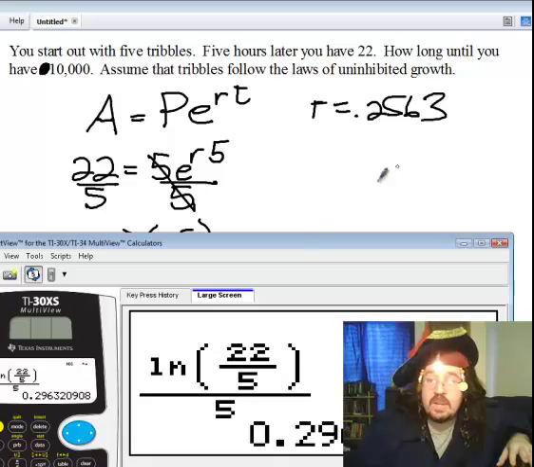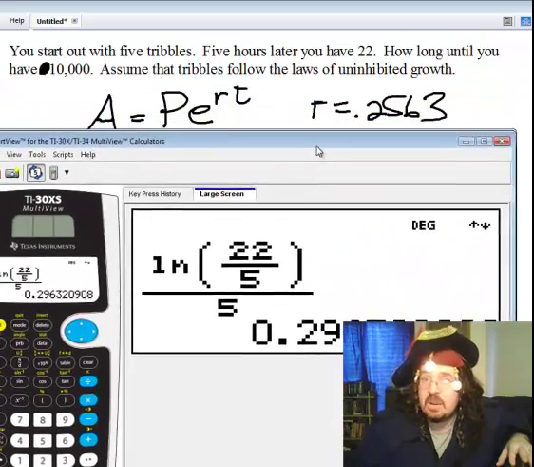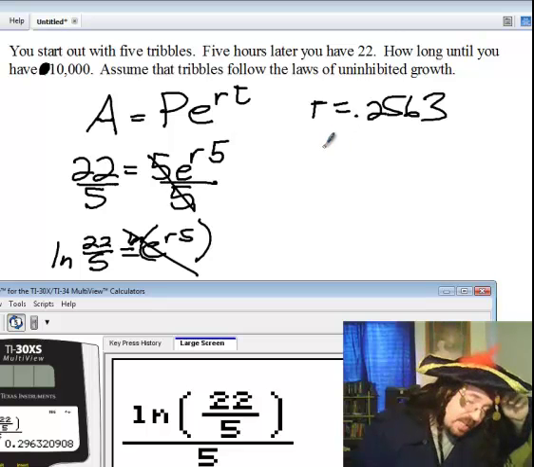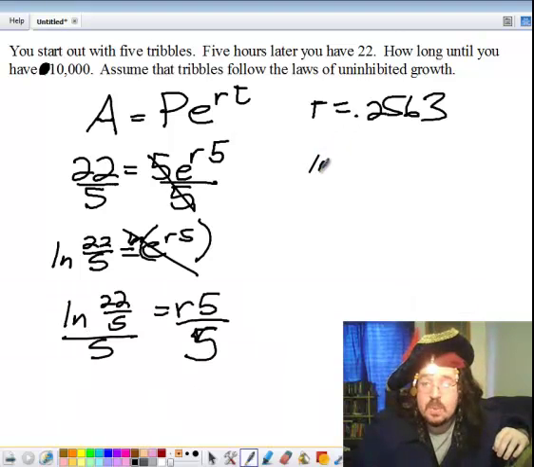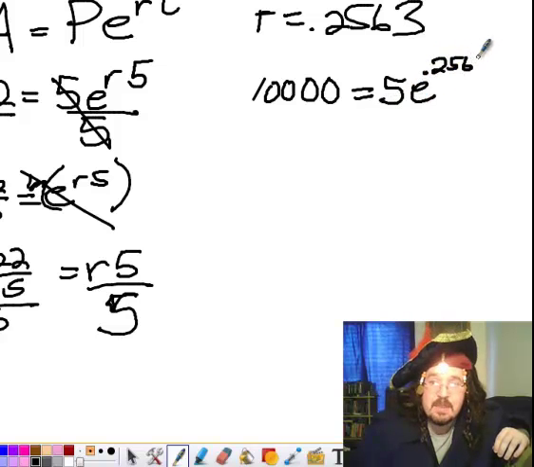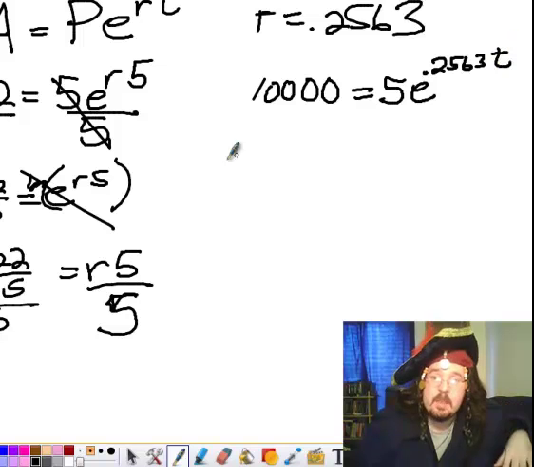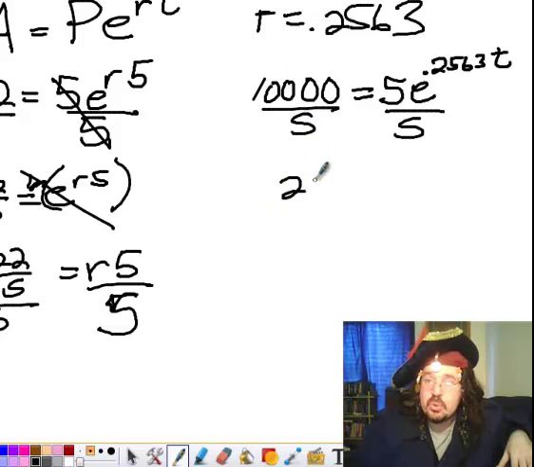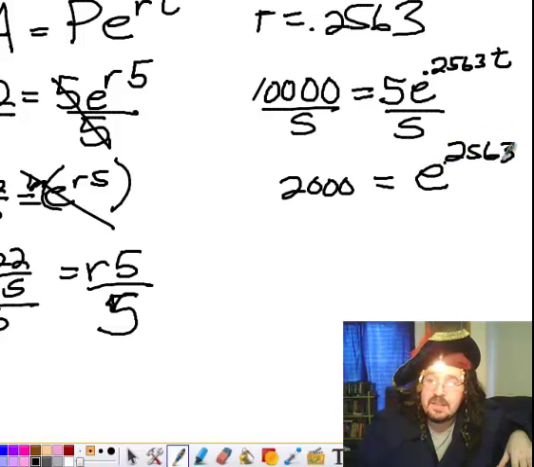Now, I didn't write out all these decimals, but I'm going to keep them in my calculator. So now, I want to see how long it takes me to get 10,000. So I end with 10,000 this time. And I started with 5. And I now have my rate, and this time it's time that I don't know. But I'm going to solve this in the same way I did before. I'm going to divide both sides by 5, and I get 2,000 here, and e to the 0.2563 blah blah blah.